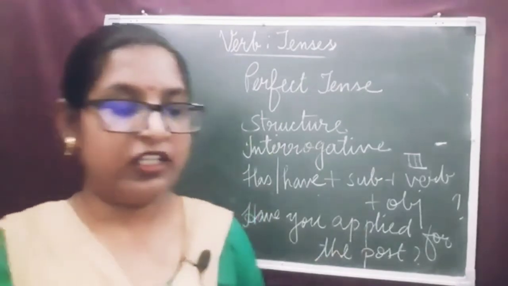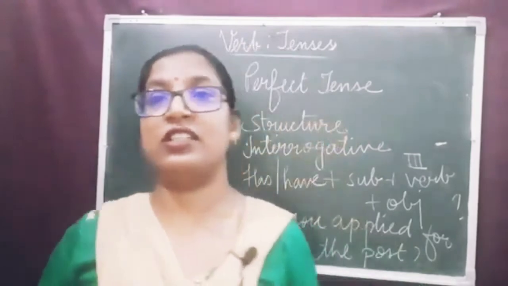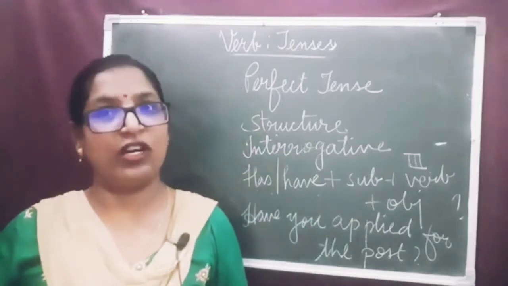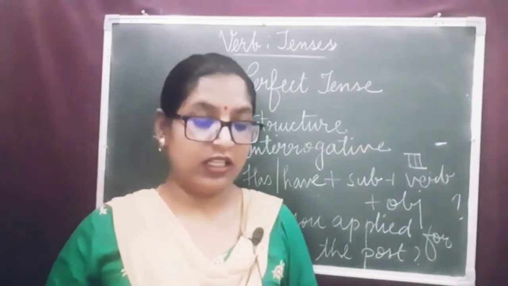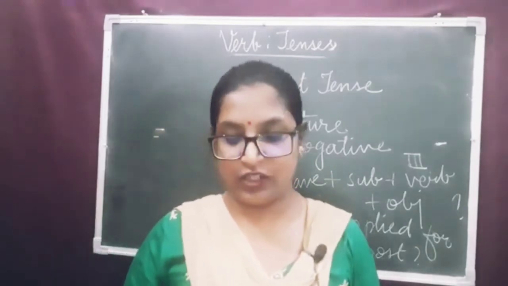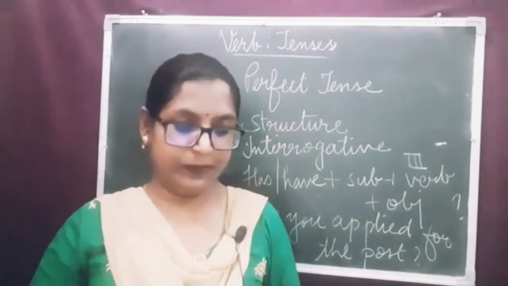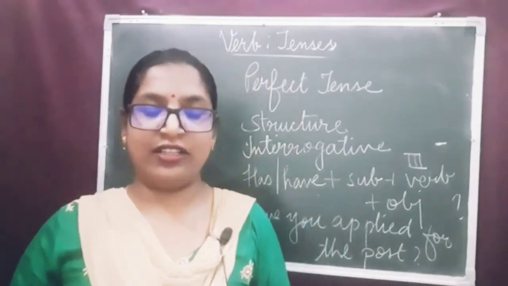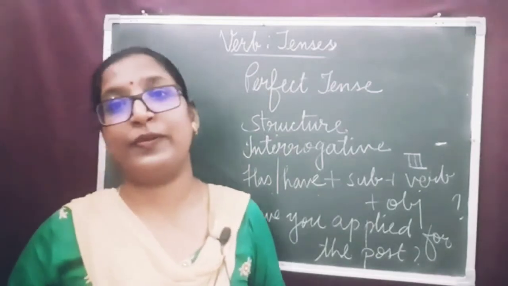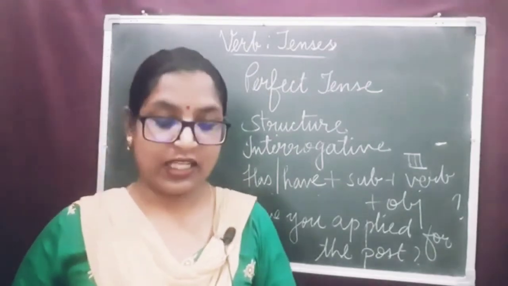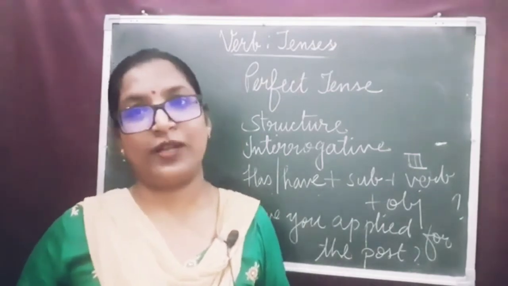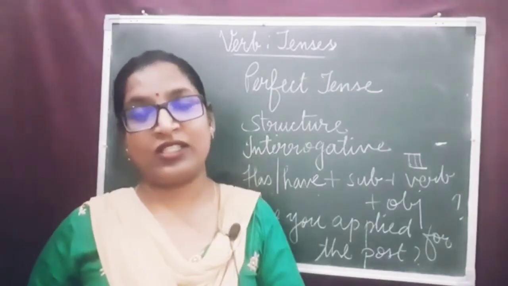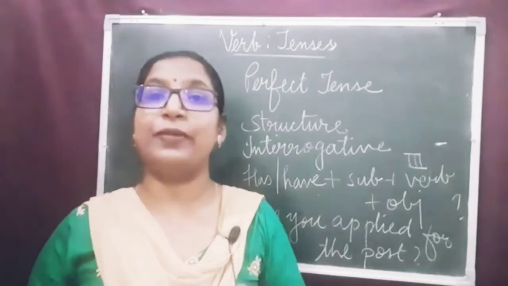So this was the structure for different kinds of sentences, how to make affirmative sentences, negative and interrogative sentences in present perfect tense you have learnt right now, and now let's go through the uses of present perfect tense. You can see on page number 95. First one is to indicate a finished action that has its impact in the present. To express the finished action, the action which took place in the past and has its impact, its result, affecting the present.